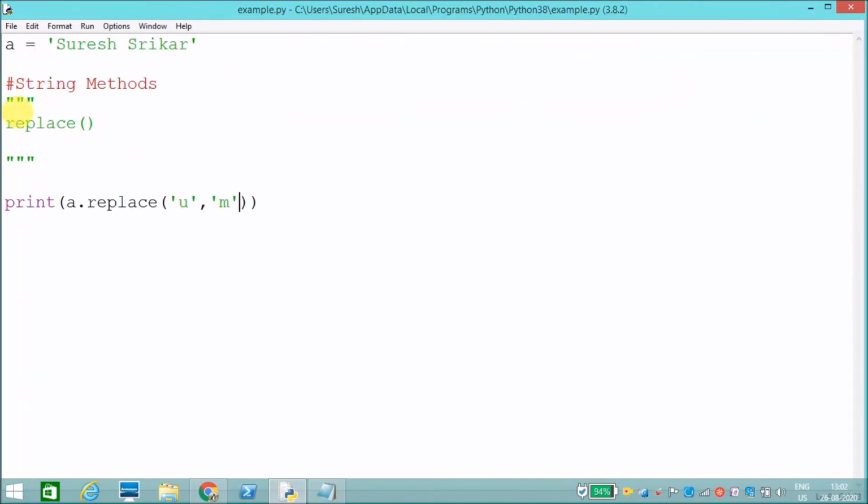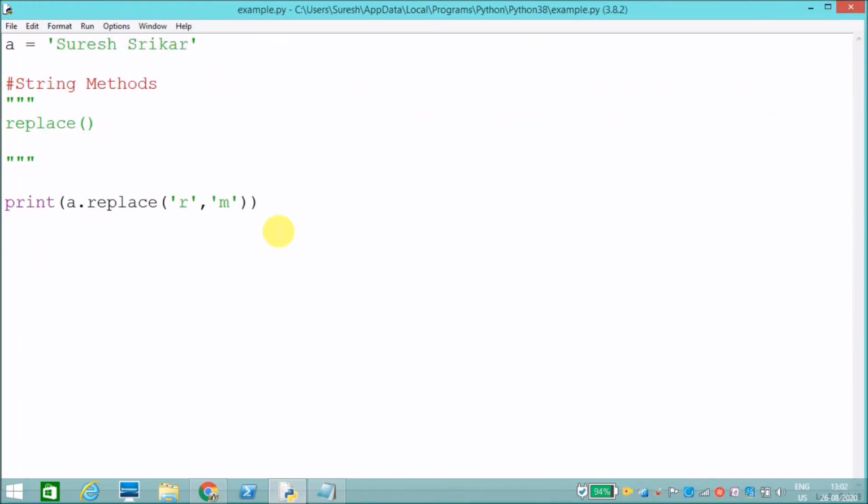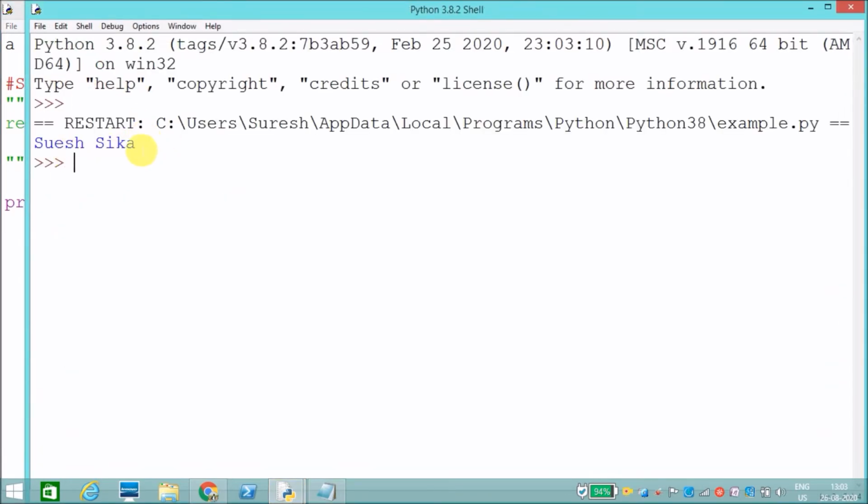And here we have r three times, right? We will see what the result will be for this one. See, it has replaced r with m throughout the string. Like that, replace helps us. We can also make it empty. If we pass it like this, then it will delete that particular position value. See, it has deleted that particular position.